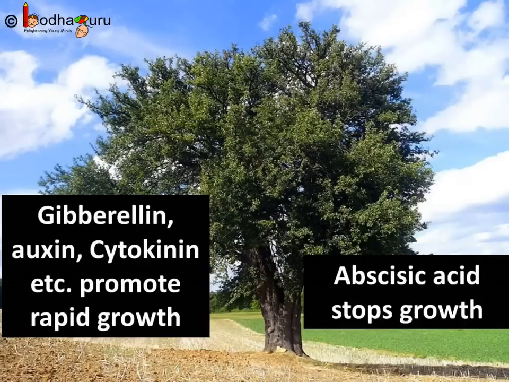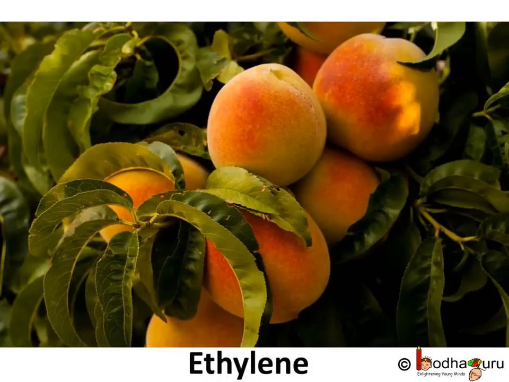In plants, many other hormones make biological changes in response to certain stimuli or conditions. For example, gibberellins, auxin, cytokinins, etc. promote rapid growth. Plants use abscisic acid when growth needs to be stopped. Ethylene is an important natural plant hormone that ripens fruit.